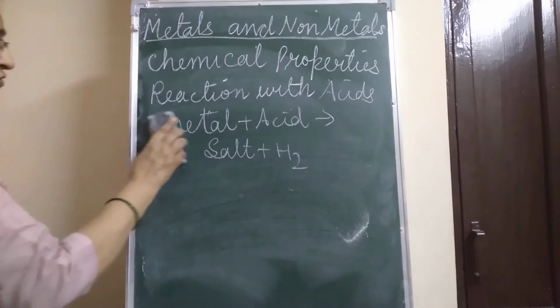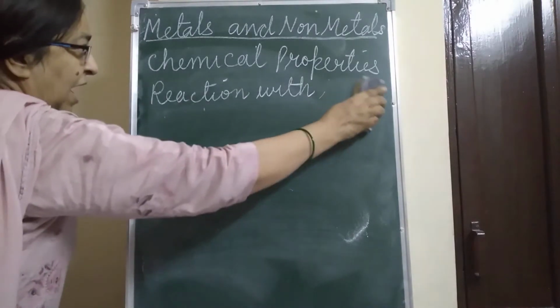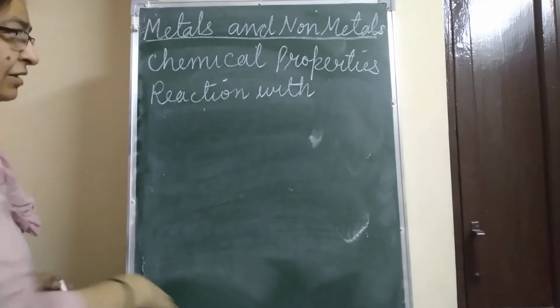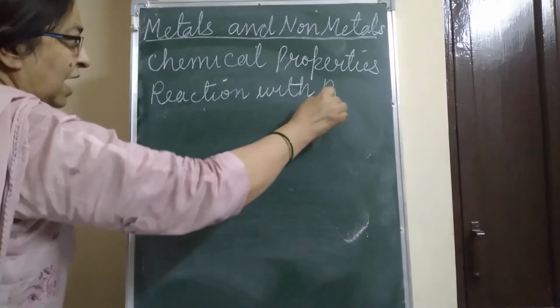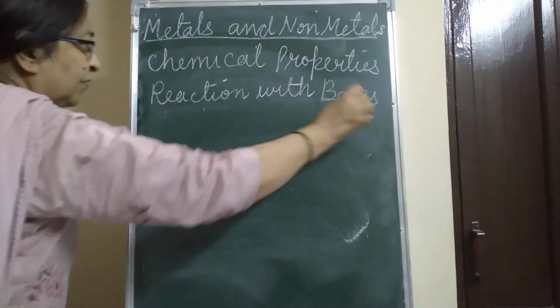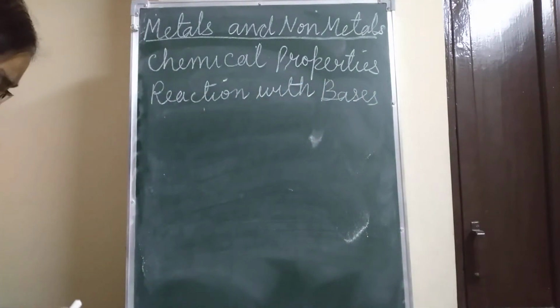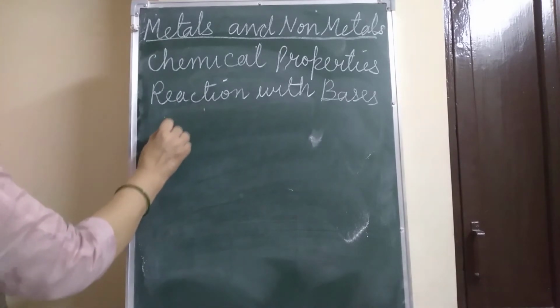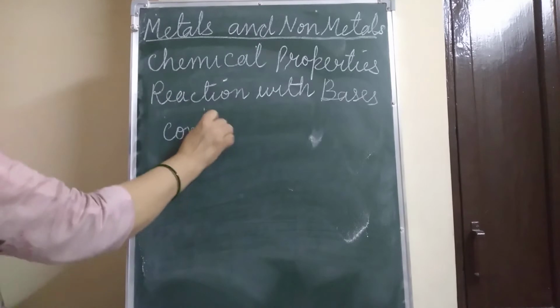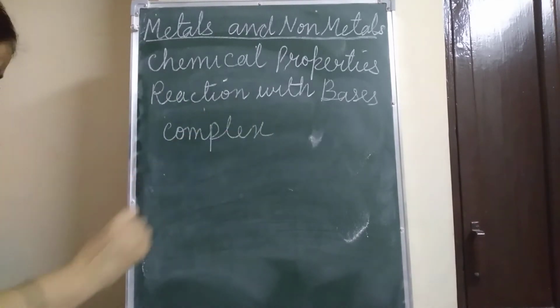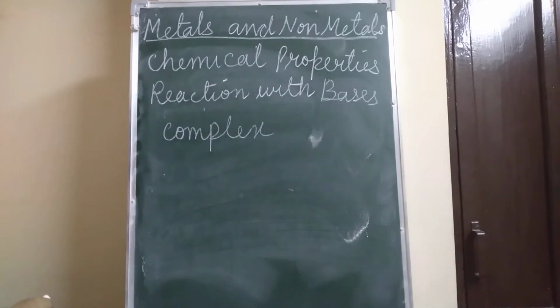Now reaction with bases, for metals and non-metals. The reactions of non-metals with bases are complex. Most metals do not react with bases.